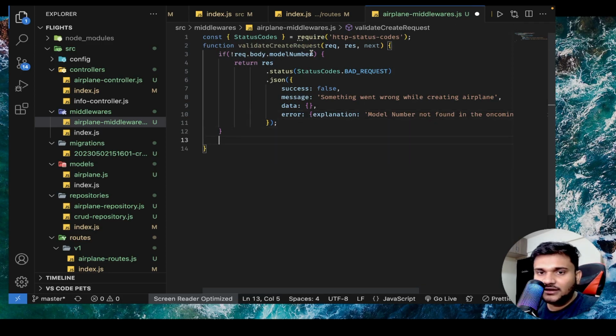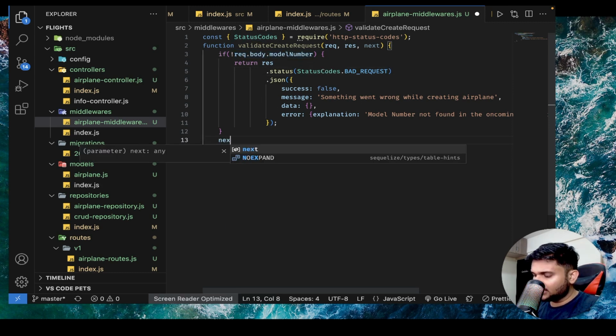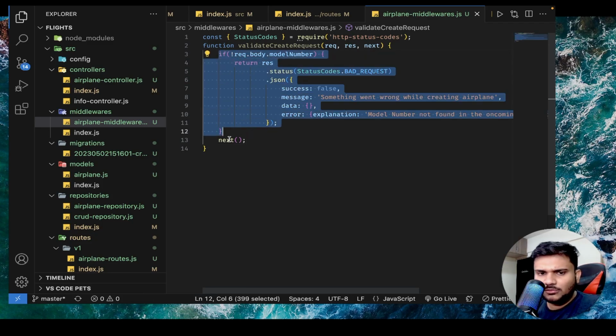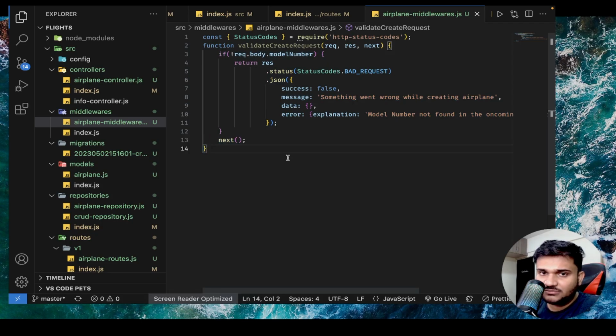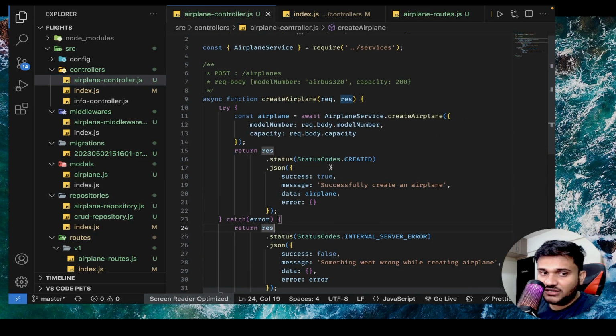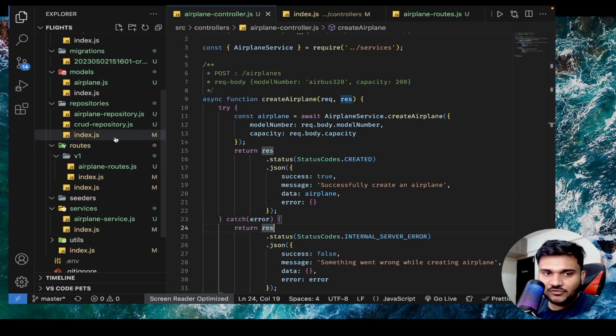But let's say they sent the model number properly without any failure. Then what will you do? You will call the next middleware. As simple as that. So if model number is present, then we don't have a problem. I will call the next middleware. And who will be the next middleware? The controller will be the next middleware. But we need to actually register this order. Where will we register this order?